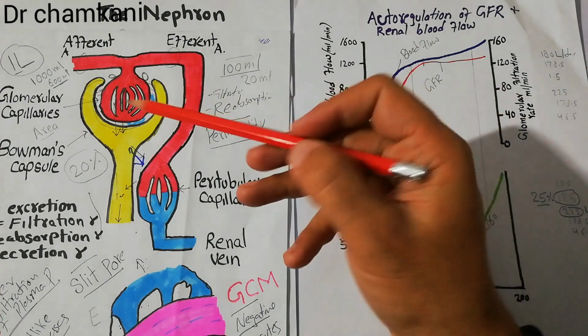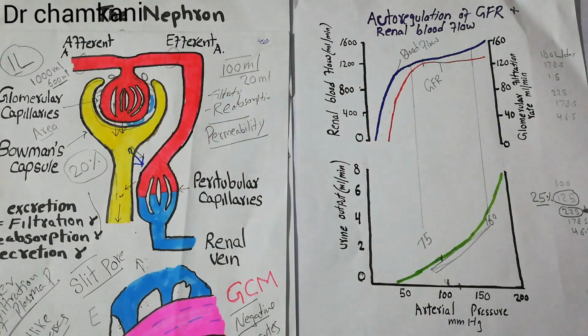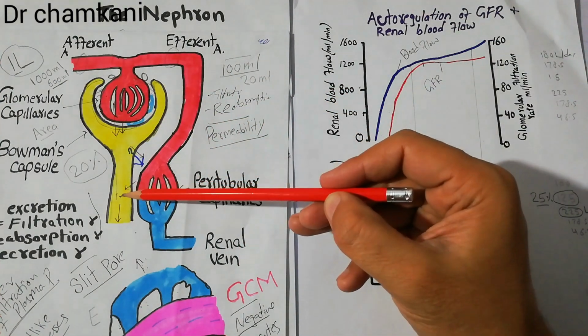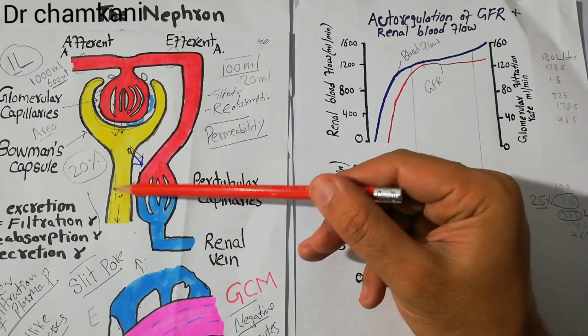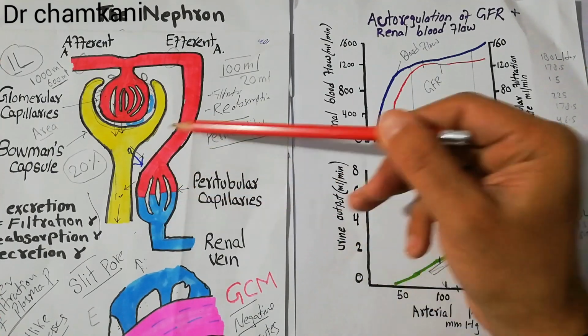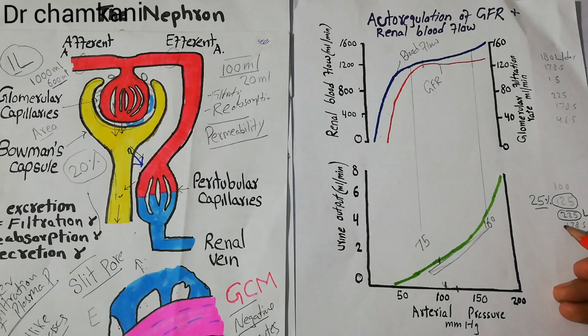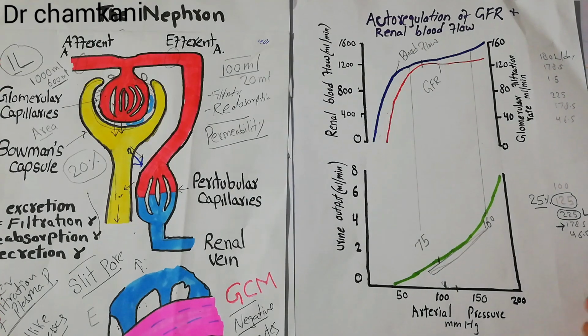And if the filtration per day becomes 225 liters per day, and the amount of fluid that is reabsorbed into these peritubular capillaries remains the same, if it remains 178.5, then the urine formation per day will be 46.5 liters per day. Now this is a very large amount of urine, which you cannot even imagine someone passing, 46 liters of urine per day.